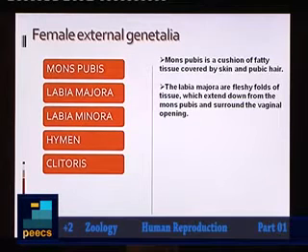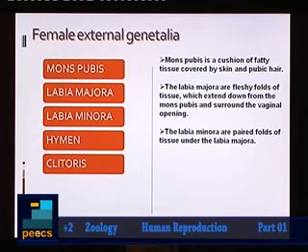Below that we can see labia majora, and labia majora will form fleshy folds of skin, and it is found around or surrounding the vaginal opening. Labia minora form another paired folds of tissue, and it is under the labia majora.